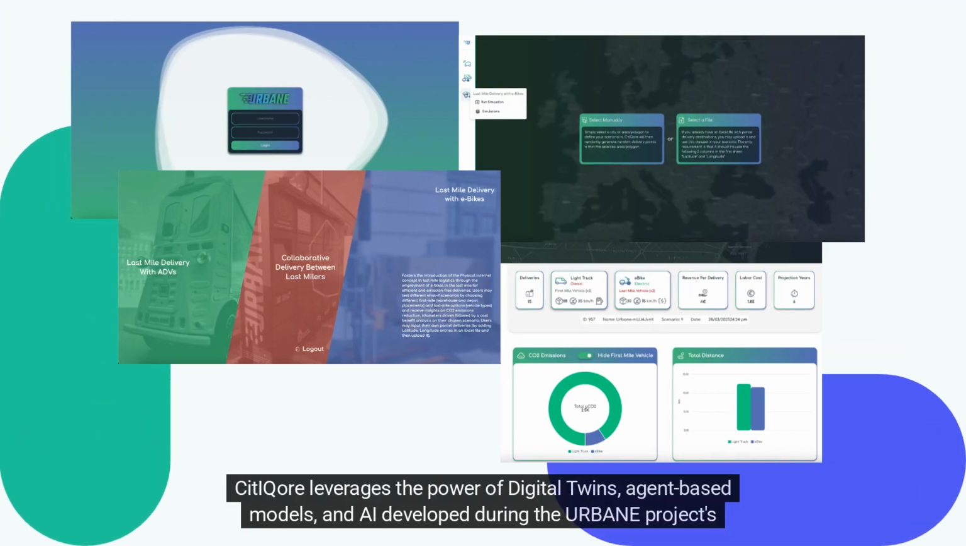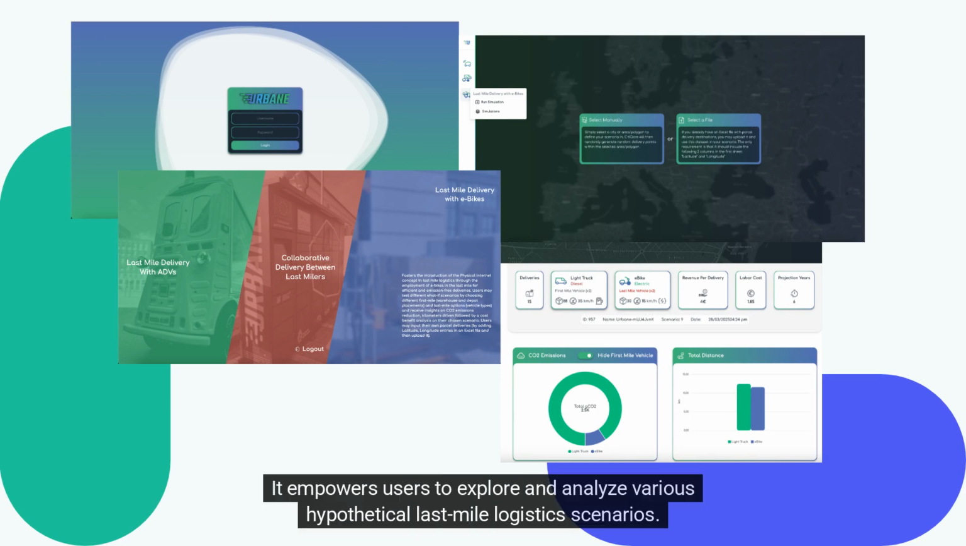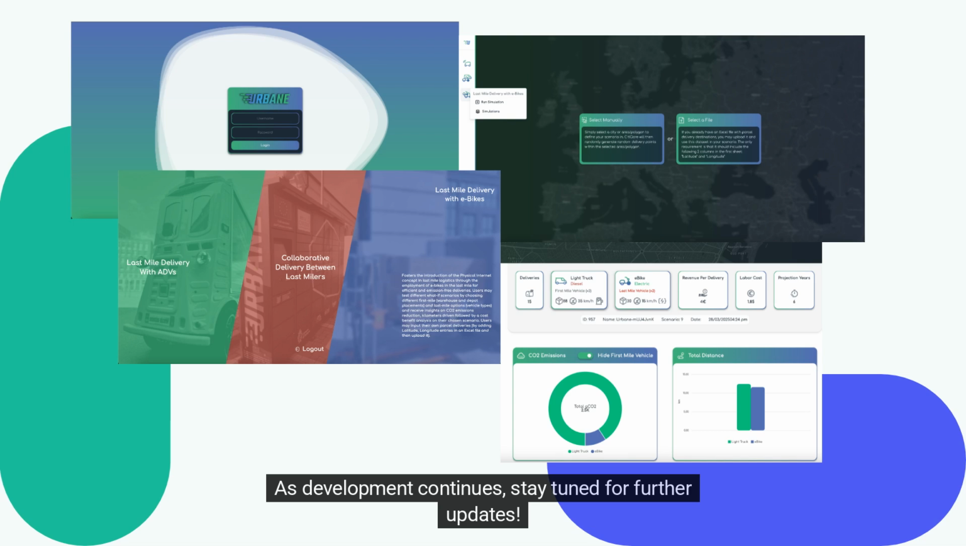CitIQore leverages the power of digital twins, agent-based models, and AI developed during the URBANE project's lifecycle. It empowers users to explore and analyze various hypothetical last-mile logistics scenarios. As development continues, stay tuned for further updates.